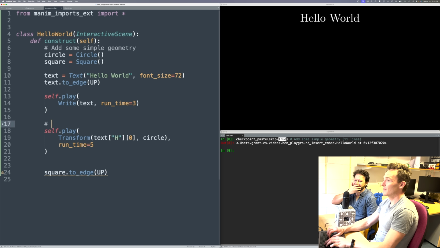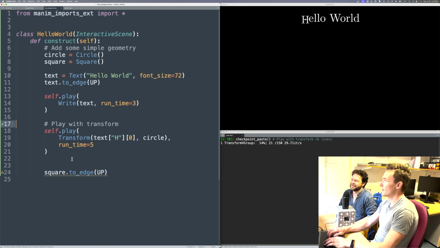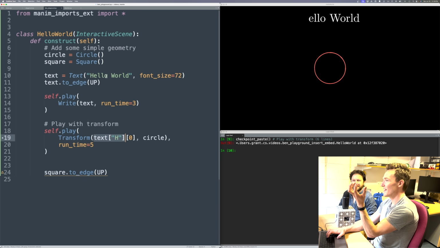So let's play with the transform. Here, notice the H is shrinking and the circle is growing. I don't actually want that. So when I extract the H, it creates a group of all of the H's that it found in this text. So if I take the first element of that, it'll have a thing. This is uglier than it needs to look.